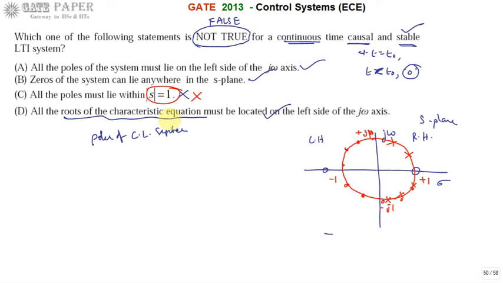It is a false statement for a stable linear time invariant system. So the right answer is C for this one.